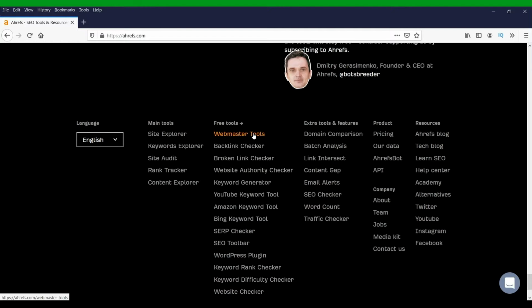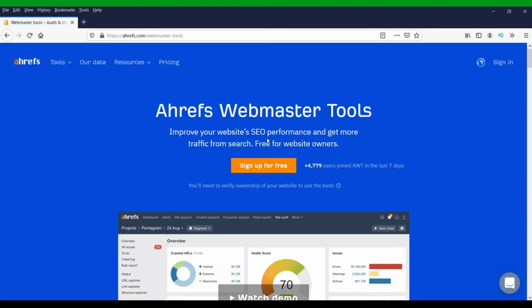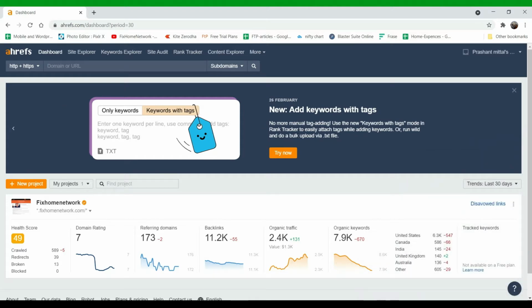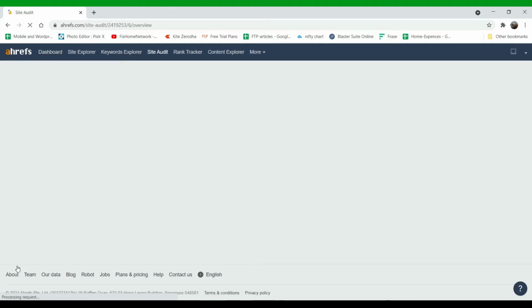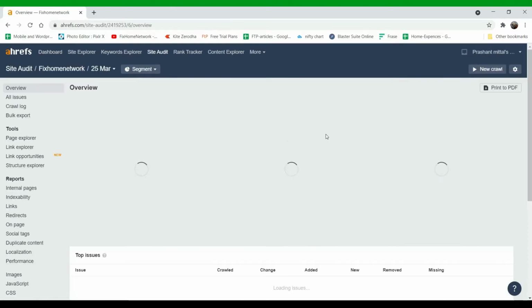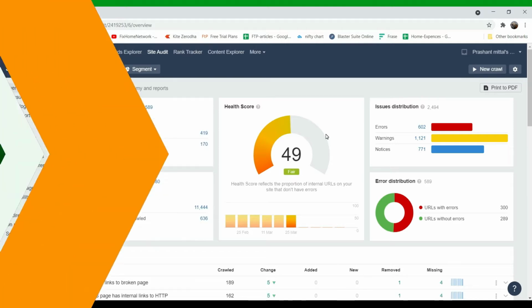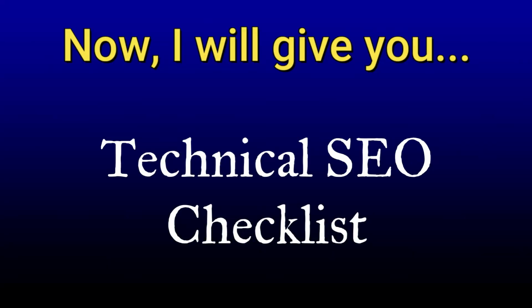Now it shows sign up for free. So if you have not signed up for this tool, then go ahead and sign up and register your domain. Now what happens? The Ahrefs tool will go through your website. It will crawl all the pages of your website and it will check for the errors. These are the two free tools which will help us to find out the errors. I'm going to give you the technical SEO checklist.